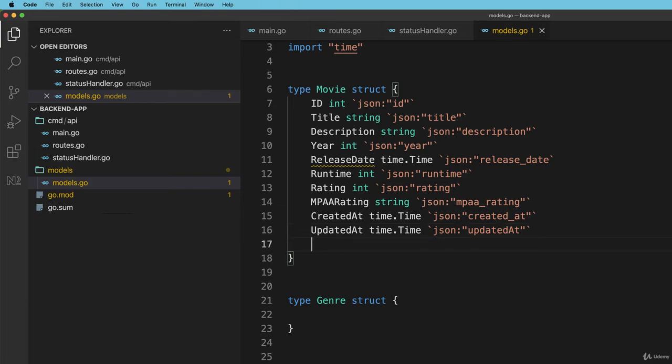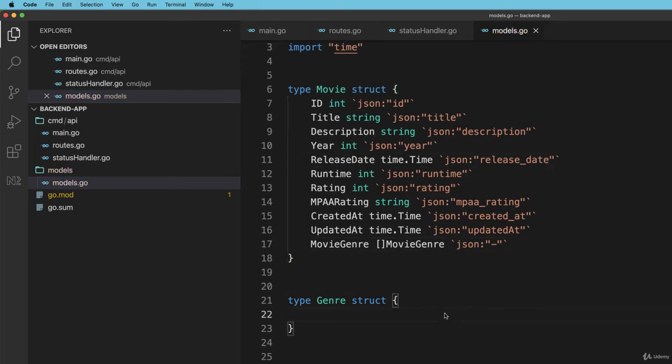Okay, and finally, one movie can have multiple genres, so I'll put in movie genre, which will be a slice of movie genre. And in JSON right now, I'm going to just say ignore that, because I don't want to deal with that at the moment. I want to get one thing working first, and I have a typo here. There.